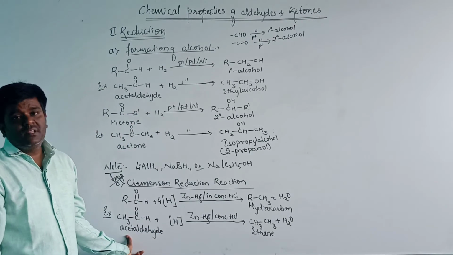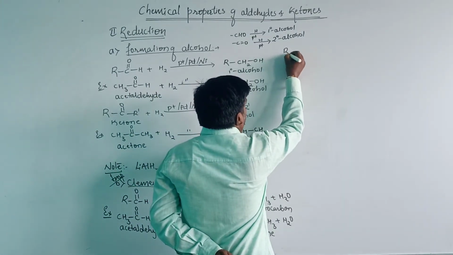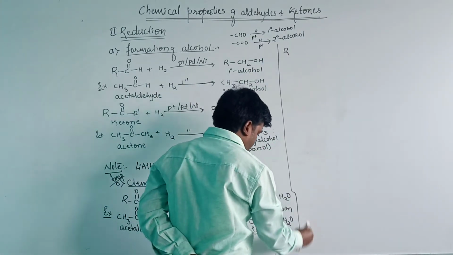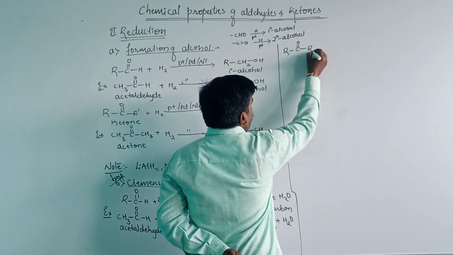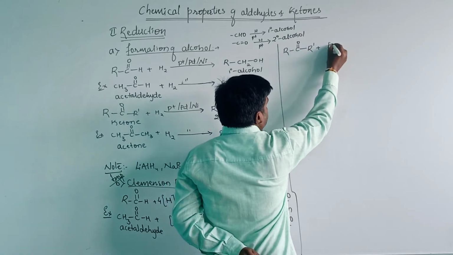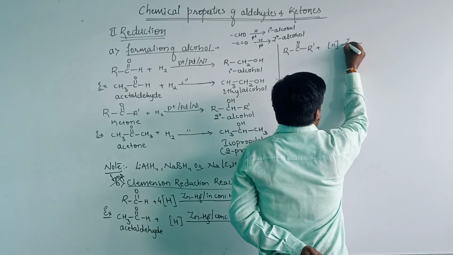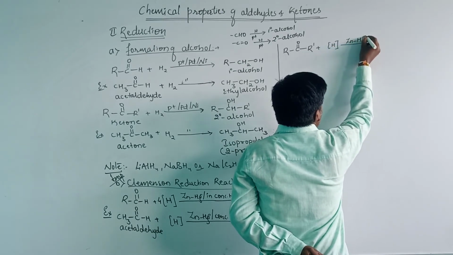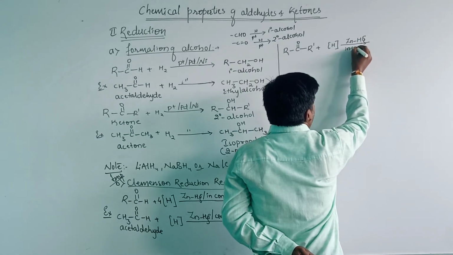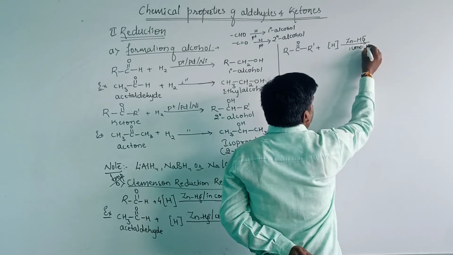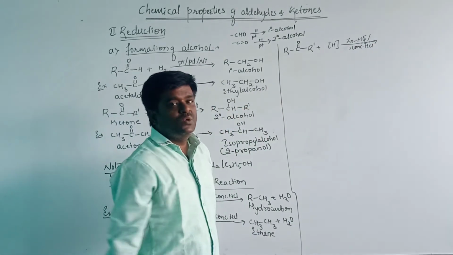And we can also take the ketone. Here I will take the ketone also. R C double bond O R dash, when it undergoes reduction in the presence of zinc amalgam, that is zinc mercury, in concentrated hydrochloric acid, it will produce the hydrocarbon.